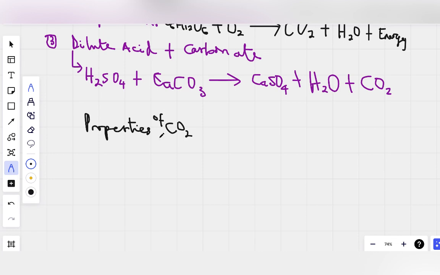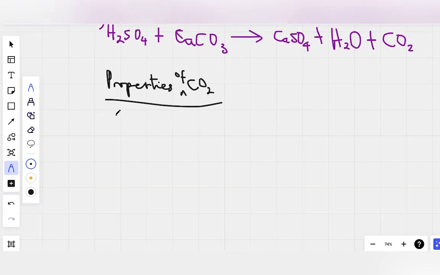It is a colorless gas with no smell. So CO2 is a colorless gas, meaning it does not have color and it does not smell.